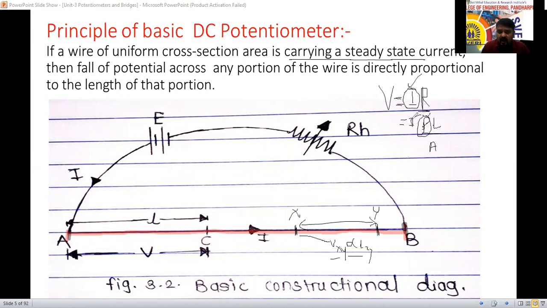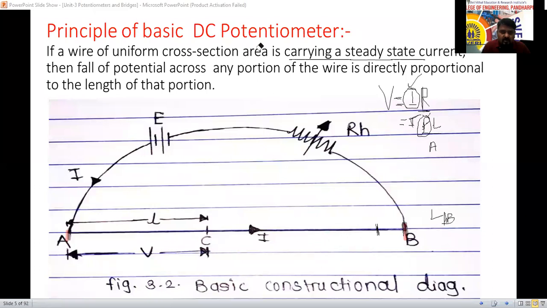Okay, and I told here now the total length of this AB is LAB. I will use the length LAB, but I am not going to measure the voltage across the complete VAB. I want to measure somewhere in between. Okay, but suppose one more, just give me a minute.